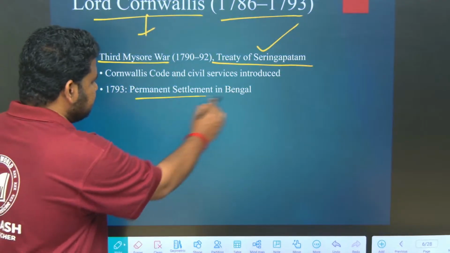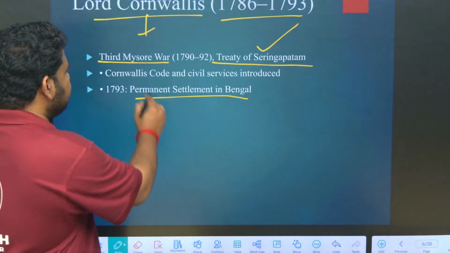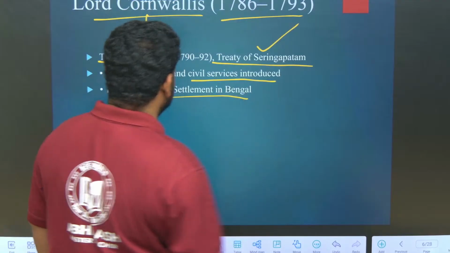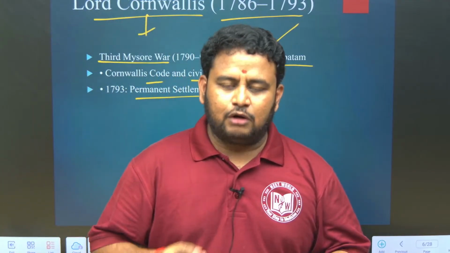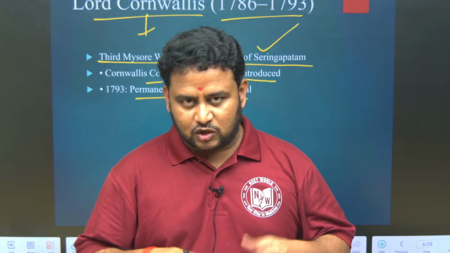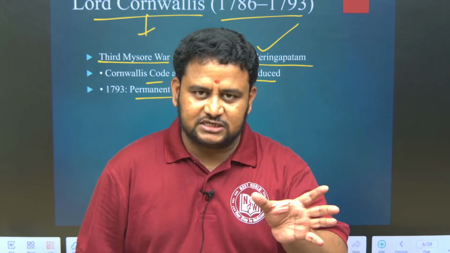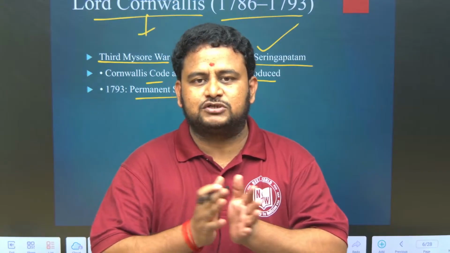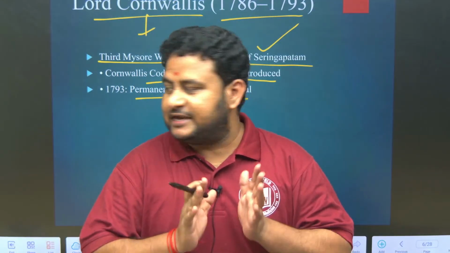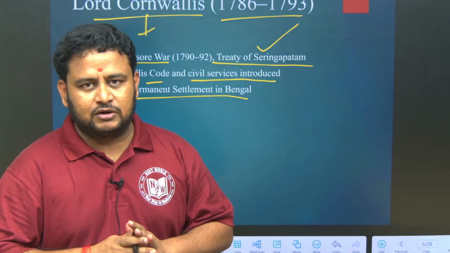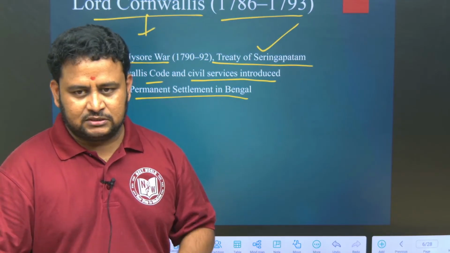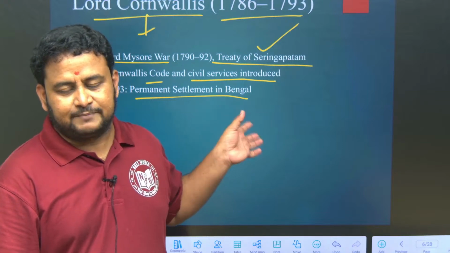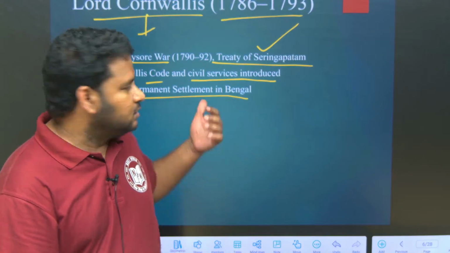As you can see here in Bengal, Cornwallis Code and Civil Services were introduced. Cornwallis Code is a code on judicial reforms, on how the judiciary should function. Some code was also for police administration, but mainly it was for judicial reforms. The judicial system in India was based on the Cornwallis Code.